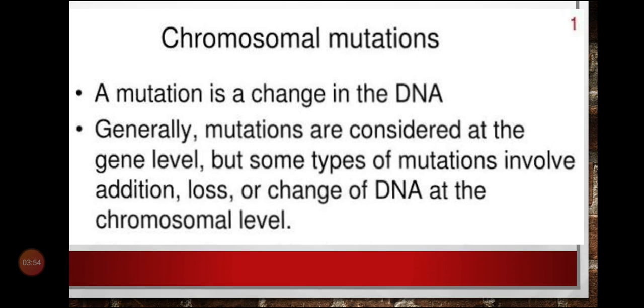Mutation can occur by possibility of loss, that is deletion, or gain, that is insertion or duplication of a segment of DNA. When there is a loss or a gain of DNA, that results in the alteration in the chromosomes. That is called chromosomal mutation.